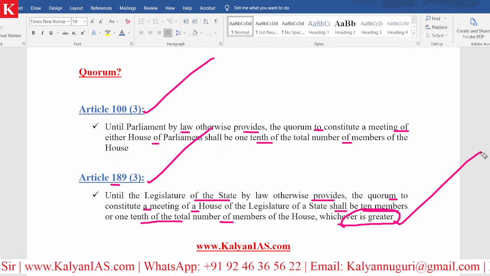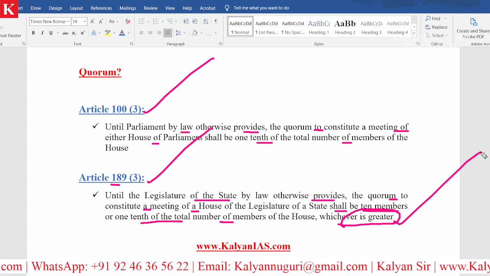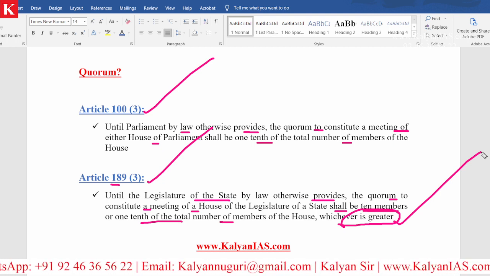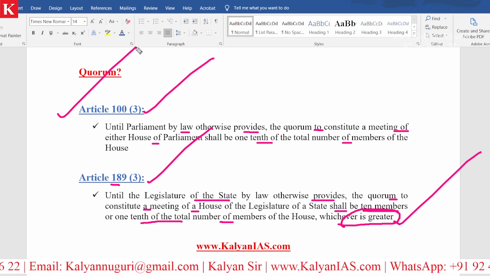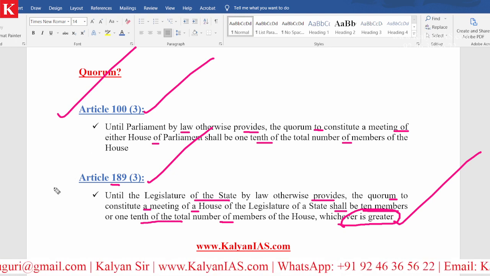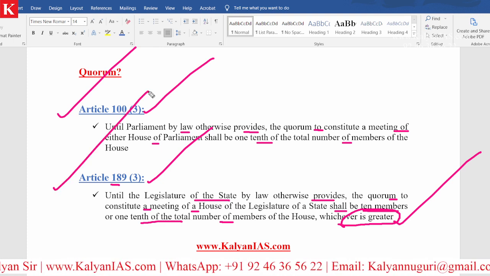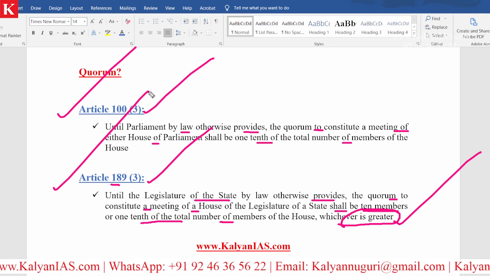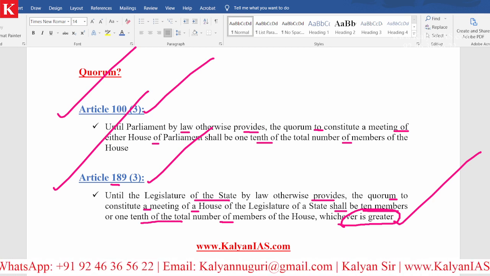This is the difference between Article 100 Clause 3 and Article 189 Clause 3. This is mentioning the quorum that is required in either of the houses of the parliament, and this is mentioning the quorum that is required at the legislatures at the state level. Am I clear? Very, very important one.